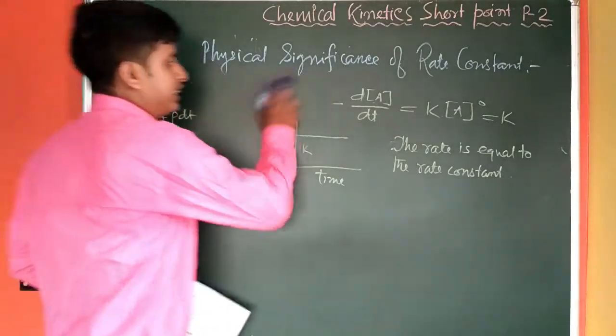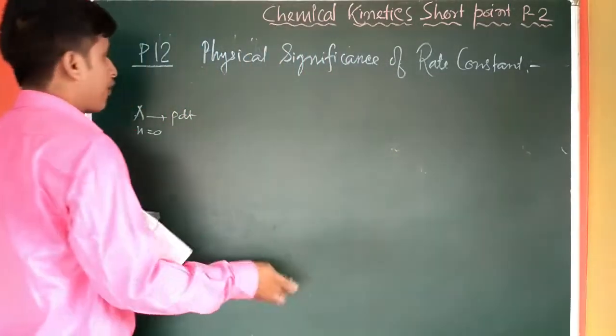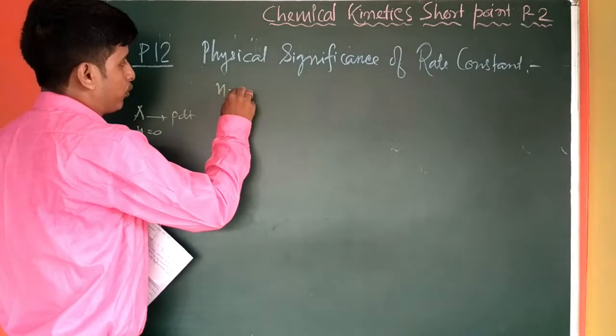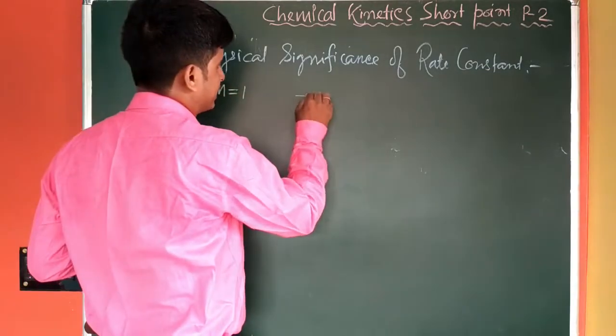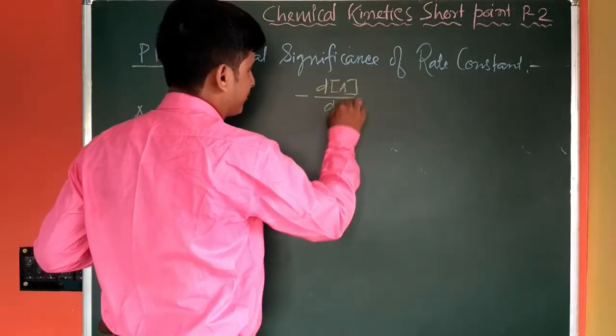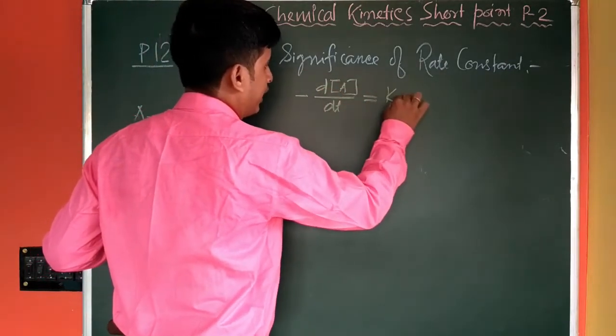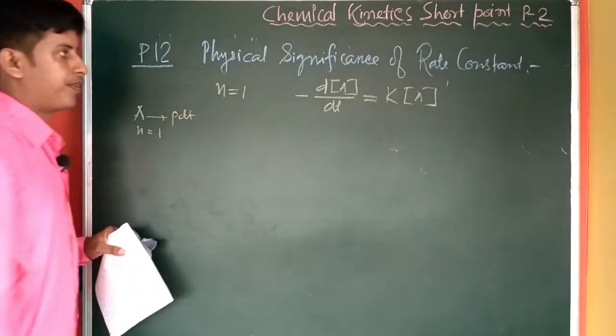Okay. Next we can see for first order reaction, that is n equal to 1. If it is n equal to 1, then the rate expression is given like that, dA by dt will be equal to K into A to the power 1.